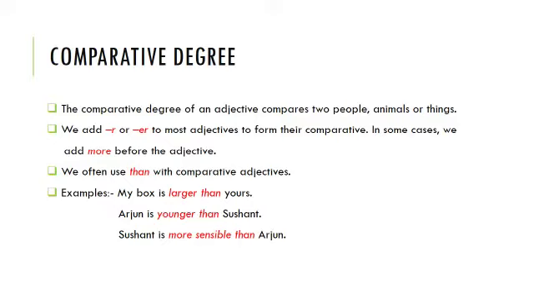Arjun is younger than Sushant. So here the comparative form of the word young is younger. Sushant is more sensible than Arjun. Here the adjective sensible does not have a comparative form like sensibler, but we will use the word more to make it comparative. So we will get the sentence, Sushant is more sensible than Arjun.